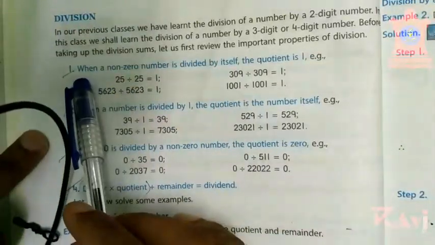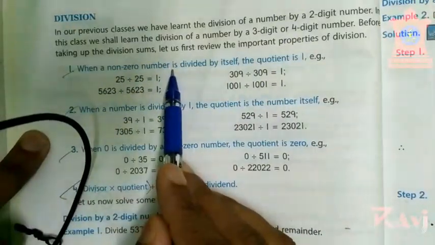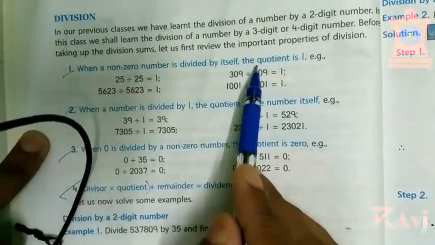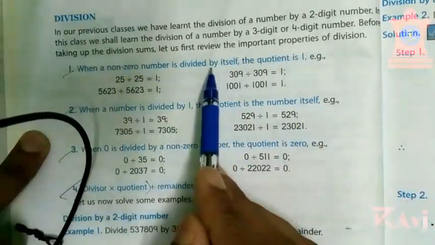The first property is what? When a non-zero number is divided by itself, the quotient is 1.